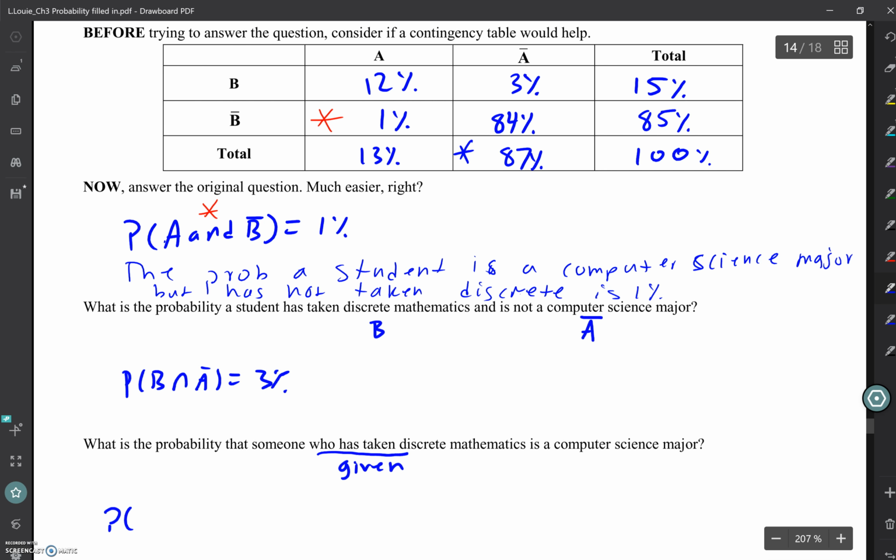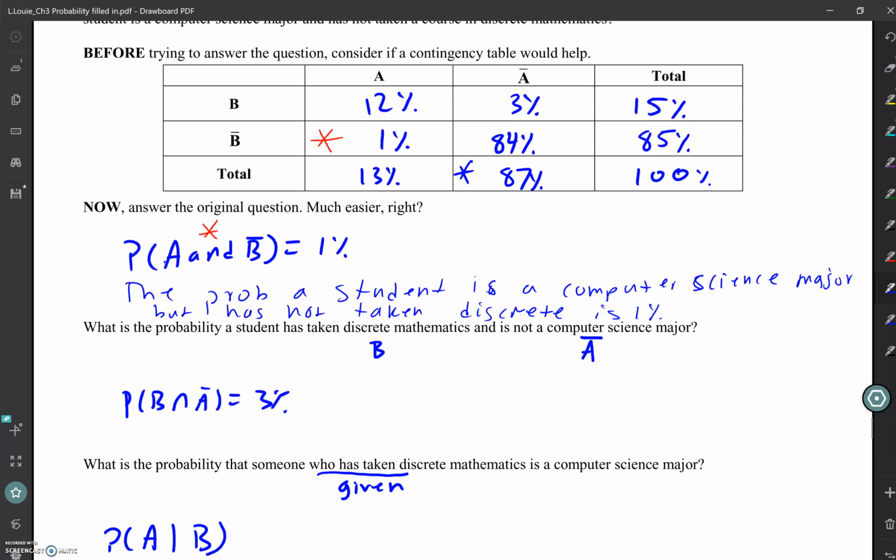So probability of computer science major is A, and we're given that they've taken their discrete mathematics. Does that make sense? Oh, I didn't write my sentence. Yes, I said it instead. Okay.